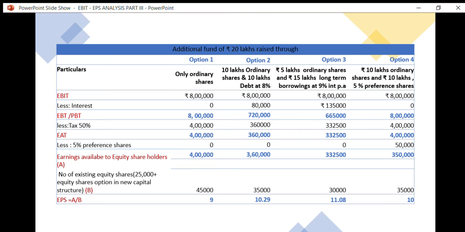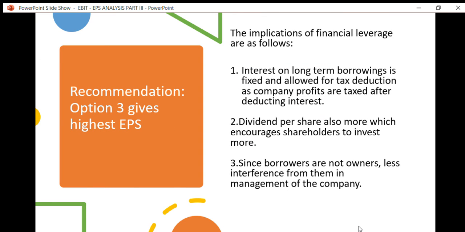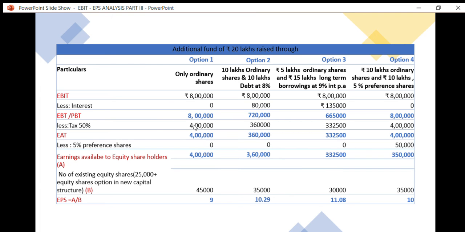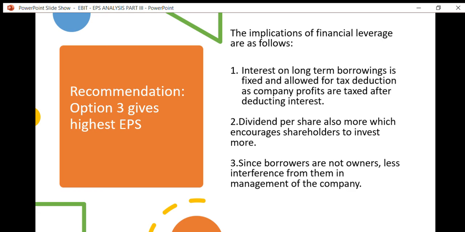So under option first, 50% tax comes around 4 lakh, and in option 2, 50% tax comes around 3 lakh 60,000 on 7 lakh 20,000. And under option 3, 50% tax on 6 lakh 65,000 comes around 3 lakh 32,500. And under option 4, on 8 lakh, 50% tax comes to 4 lakh.